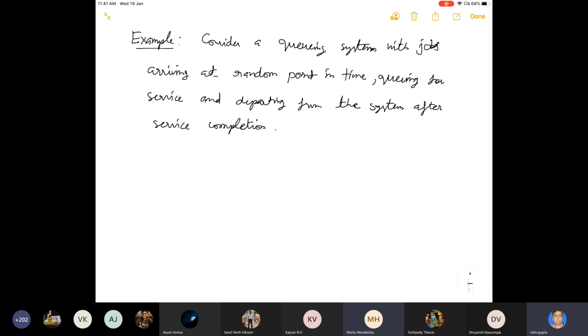So we have a queuing system where jobs are arriving at random points in time, queuing for service. That means they are standing for service in a line and departing from the system after service completion.